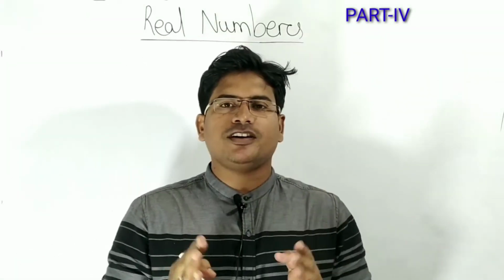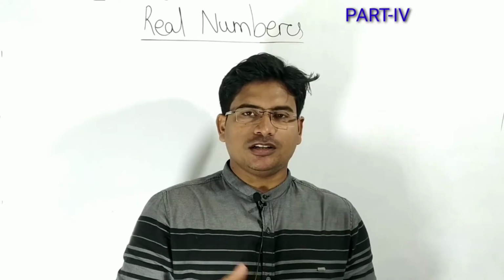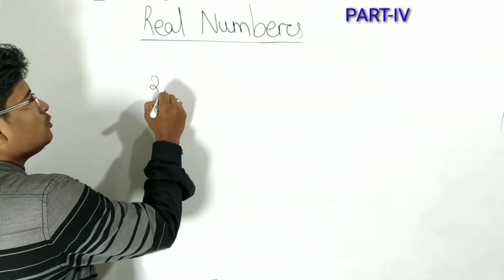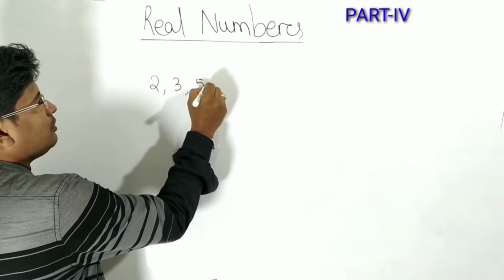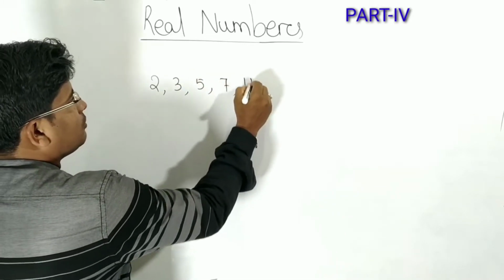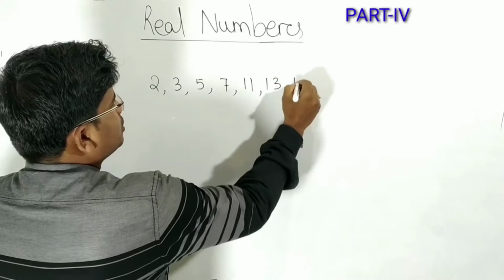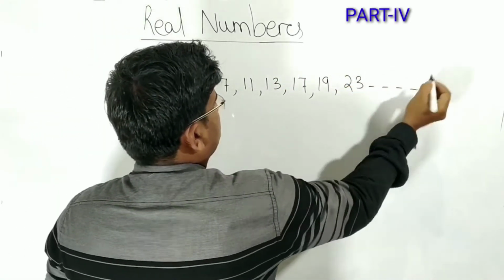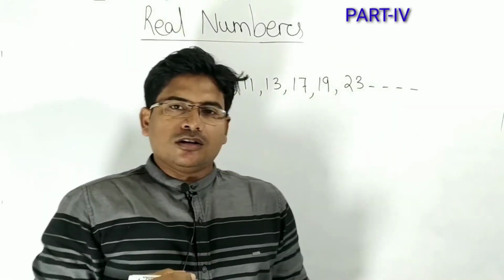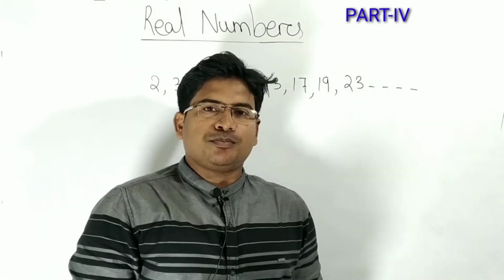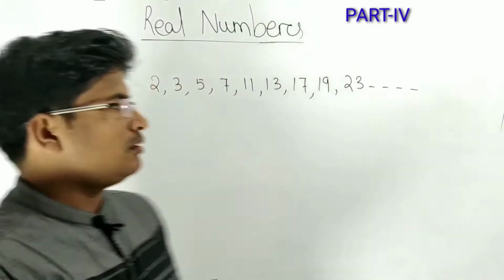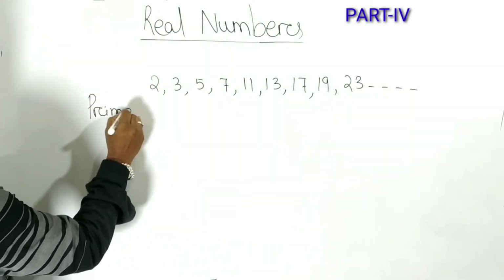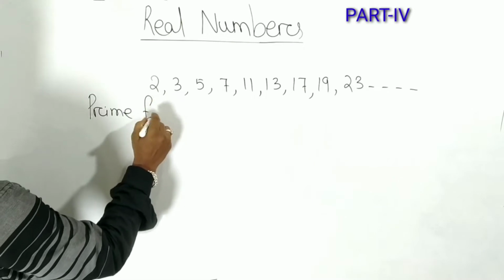There are 25 prime numbers between 1 to 100. Let's write some prime numbers. The first prime number is 2, then 3, 5, 7, 11, 13, 17, 19, 23 and so on. Now we will discuss what is prime factorization. Let's discuss prime factorization.